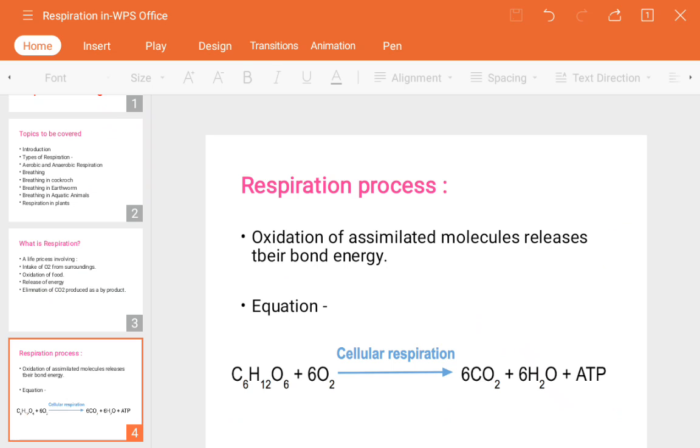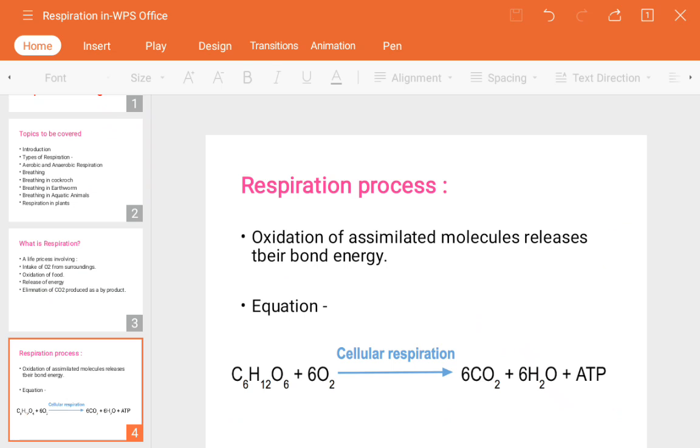So see the reaction, what it says. Glucose molecule plus oxygen, in the presence of cellular respiration, means this process is taking place inside the cell. That's why this type of respiration is called a cellular respiration process. So where does it take place? Inside the cell. In each and every cell, what is the cell? The cell is the basic structural and functional unit of life.